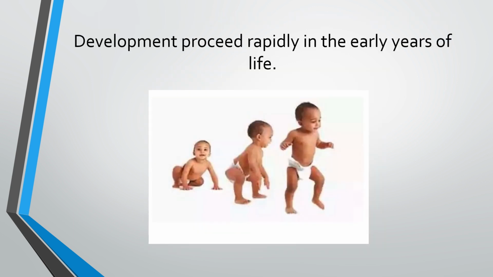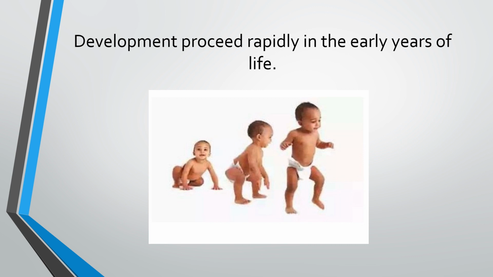Next principle is development proceeds more rapidly in the early years of life. We can see that the period of infancy is marked by a period of very rapid growth and development. In early years of life, physical, intellectual, emotional, social development takes place at very rapid speed. If we see a small child after 1 year, we can easily mark the difference.